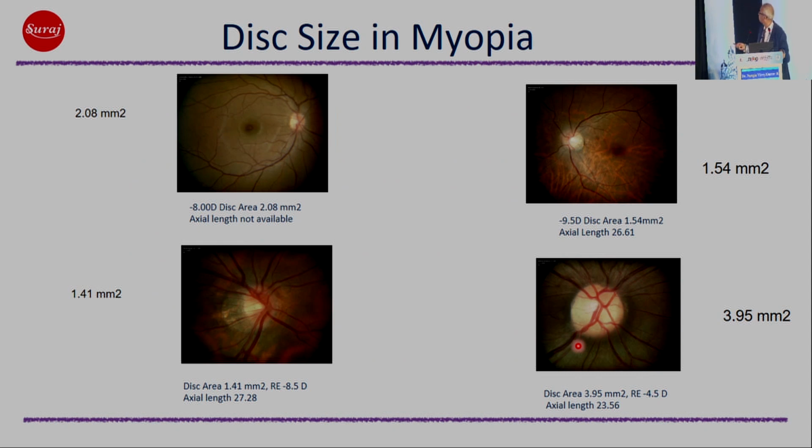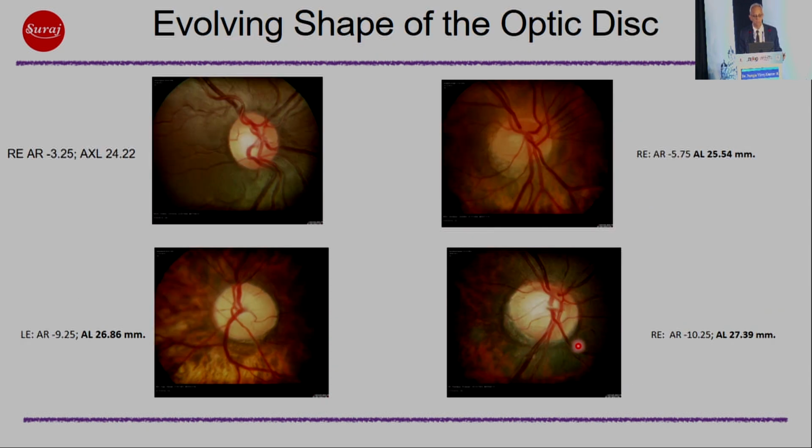If you take a look at what's happening here, you'll see that the disc size is about 2.08 millimeters with -8 myopia. And here, let's switch to axial length. With an axial length of 26.6, the disc size is 1.54, and the disc size is 1.41 with an axial length of 27.28. And then suddenly with an axial length of 23.56, which just makes it into the myopia range, you find that the disc area is 3.95. So you can see that there is a large variation, and just because you have high myopia doesn't mean that you're going to get a large optic disc.